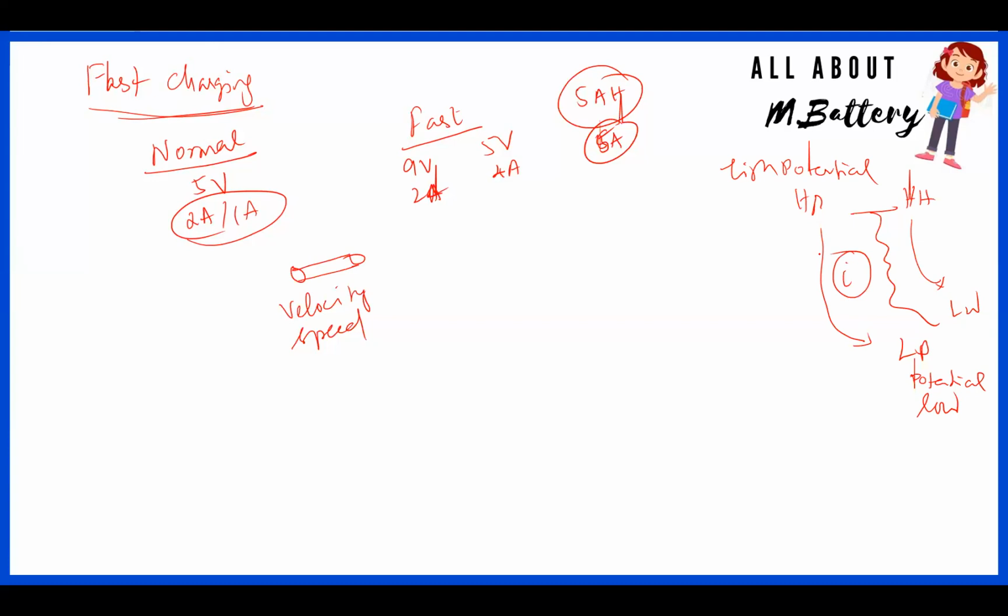So the moment you use 9 volt here, you are pushing the battery to charge very fast. When you push the battery to charge very fast, the temperature will straight away rise. When the temperature rises, the usage time will be lower, meaning that the charging will be faster, but the discharging will also be very fast.